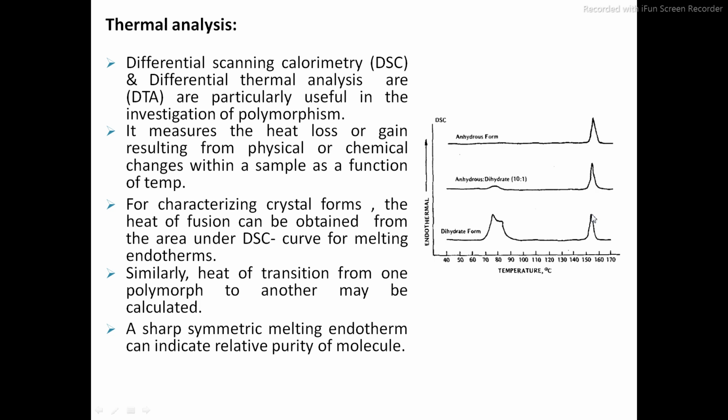But there will be one constant peak, that is for the drug product. If there is a single sharp peak, that indicates the drug product is completely pure. And if any broad peaks appear in the DSC thermogram, then it indicates that the given product is impure in nature. So in this way, by observing the sharp peak, we can decide the purity of any substance. A broad asymmetric curve indicates the presence of impurities, as we discussed.